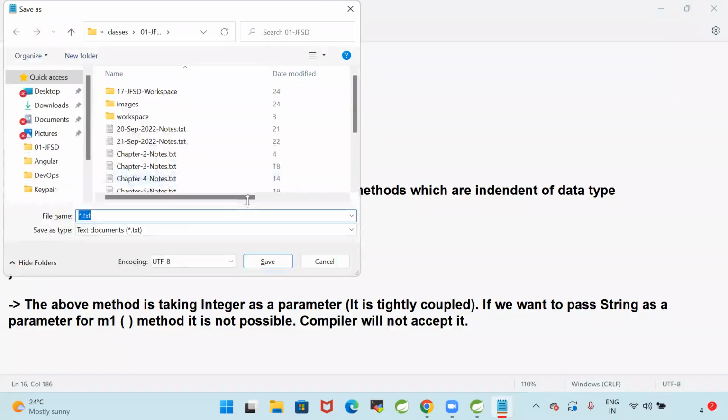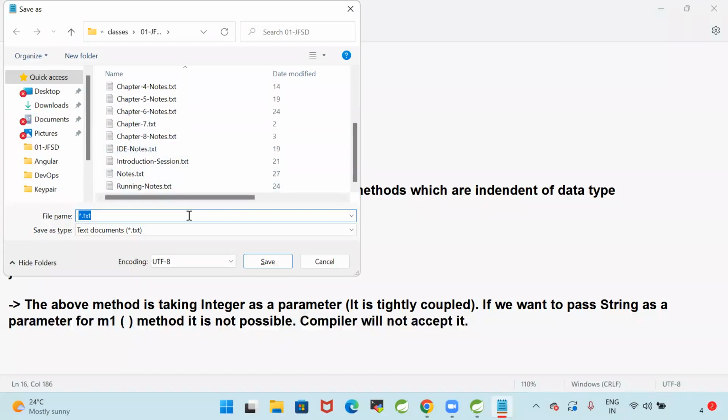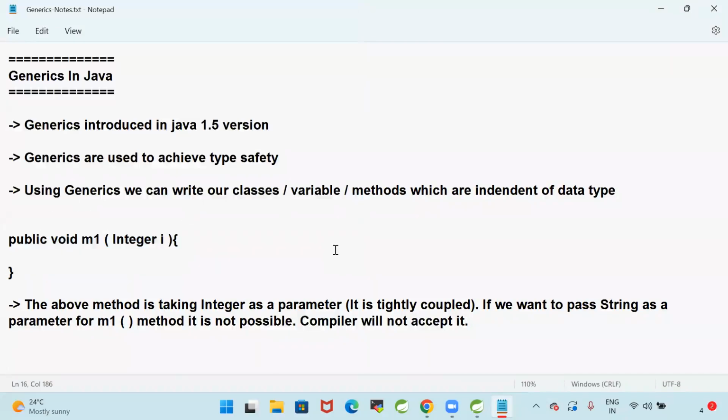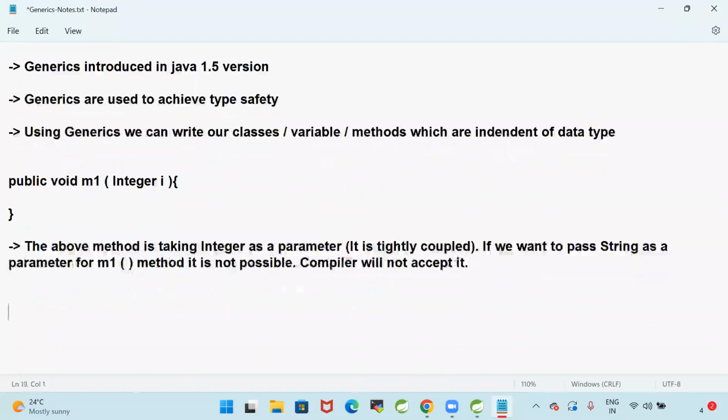To overcome this problem, we can use generics in Java. What is the concept, guys? To overcome the above problem, we can use generics in Java.